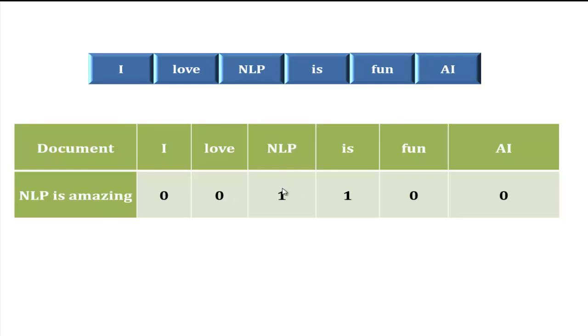NLP, found in the vocabulary, counted. Is, found in the vocabulary, counted. Now amazing, not in the vocabulary. It gets ignored. I am repeating, it gets ignored. So even though amazing is a really strong and positive word, the model does not know it, so it pretends like it never existed. It's simply missing from the output. So you can see if the word is not in the vocabulary, the model ignores it, and this can hurt accuracy. So before we jump to the practical part, let's summarize it.